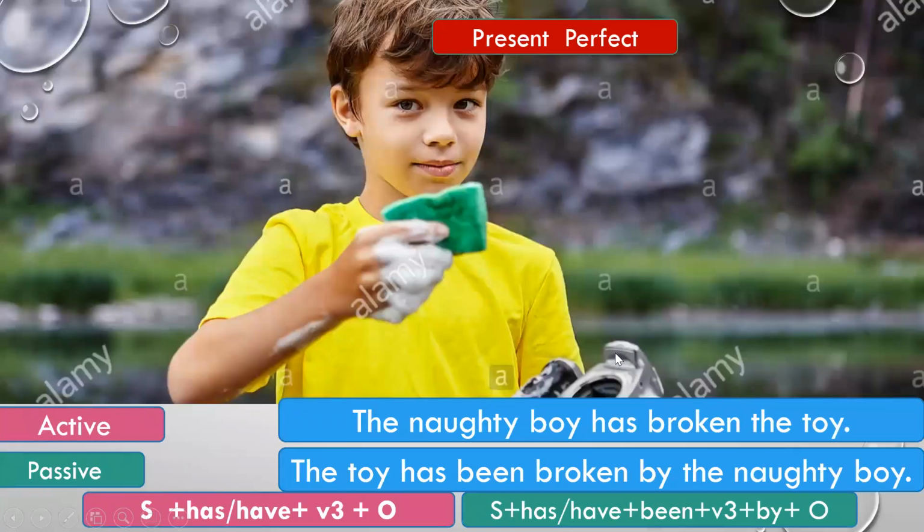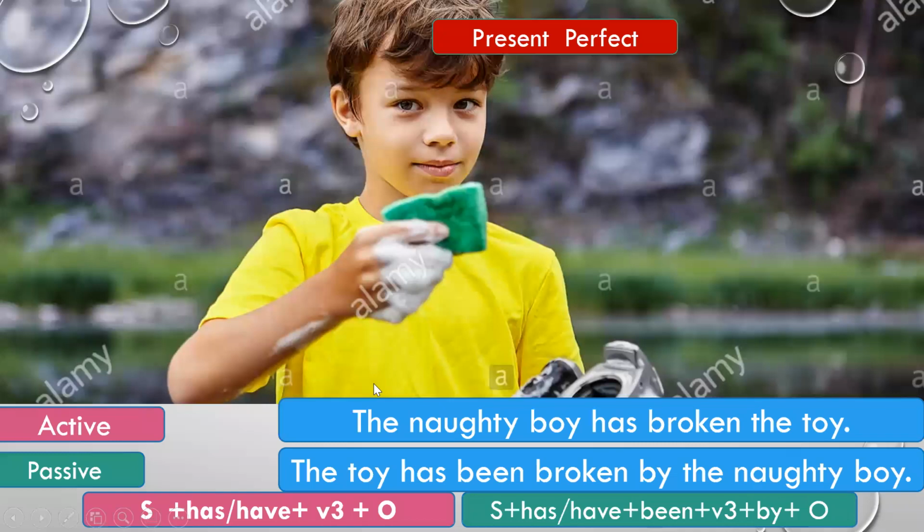So this is the important difference here between has and broken. Between the auxiliary verb and the main verb, we will add been in the passive voice in the case of present perfect, and in case of all perfect tenses, we have to add been between the auxiliary verb and the main verb, which is the V3 form of the verb. Broken is broken. See here also in the present perfect tense, broken is the V3 form. So you can take the V3 form in the passive voice also. Then by, and this subject, the naughty boy, becomes the object here.